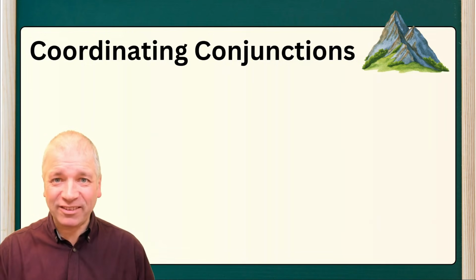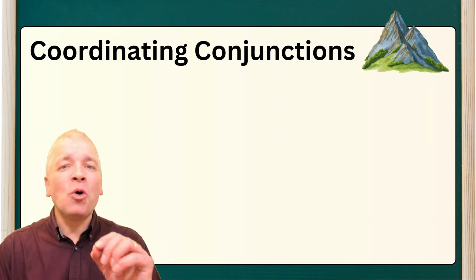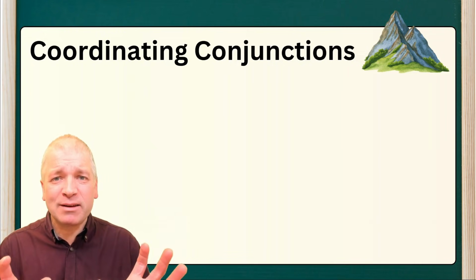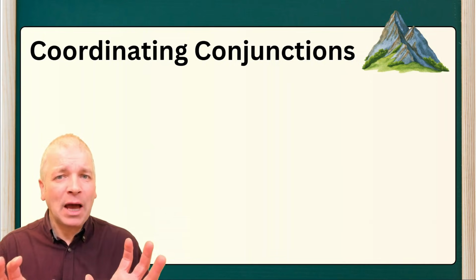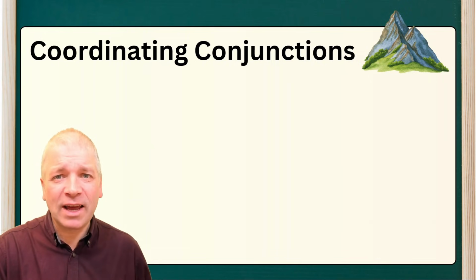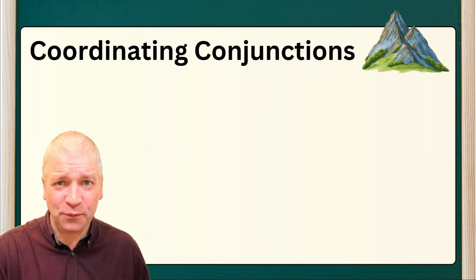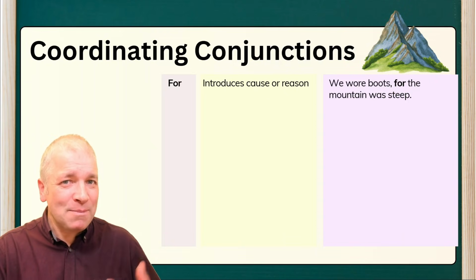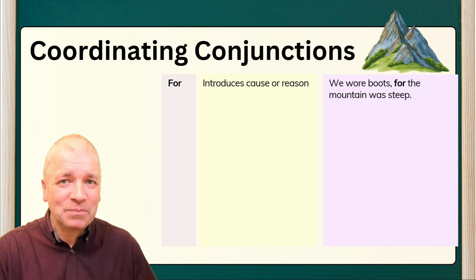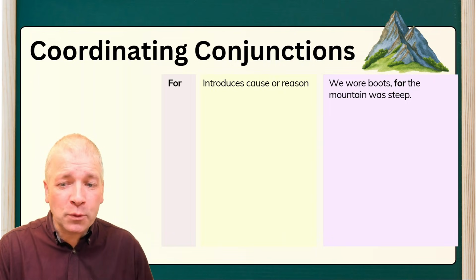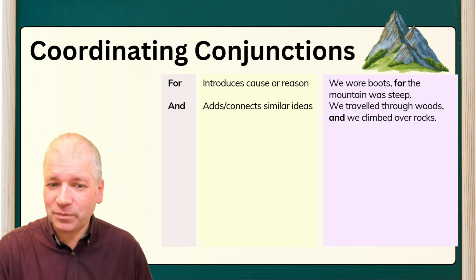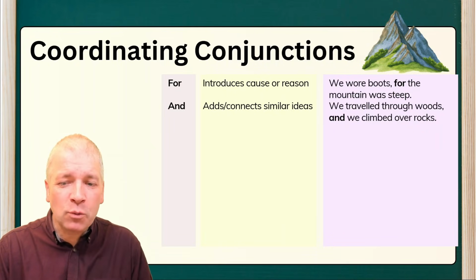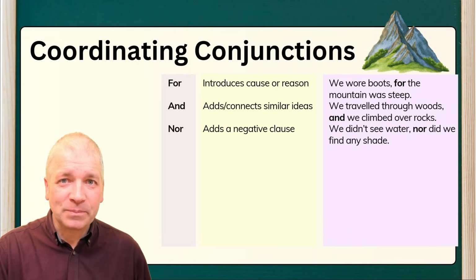What about coordinating conjunctions? These are more simple because they join together two independent sentences and make them one. They become two clauses joined by the coordinating conjunction. There's just 7 of them. For introduces causal reason. For example, let's imagine you're going on a walk up this mountain. You might say, we wore boots for the mountain was steep. And either adds or connects similar ideas. We travelled through woods and we climbed over rocks.